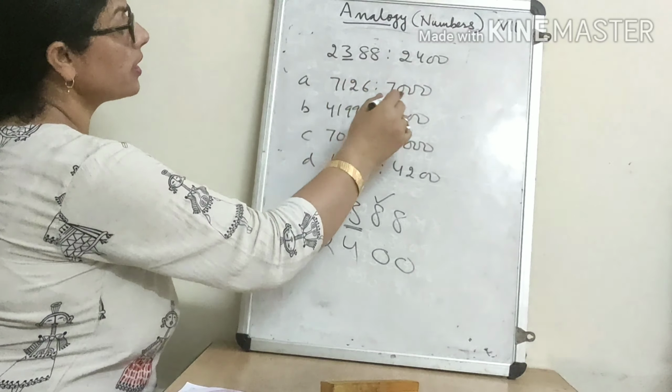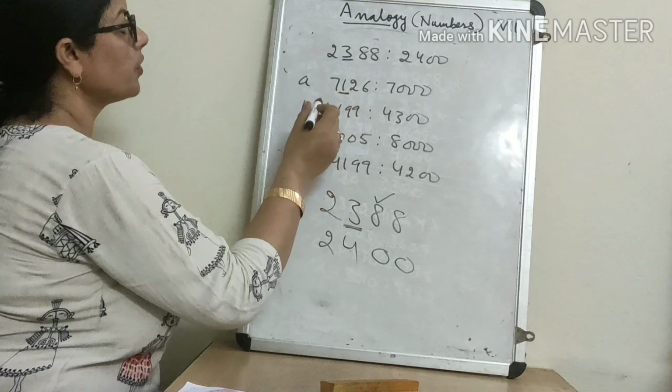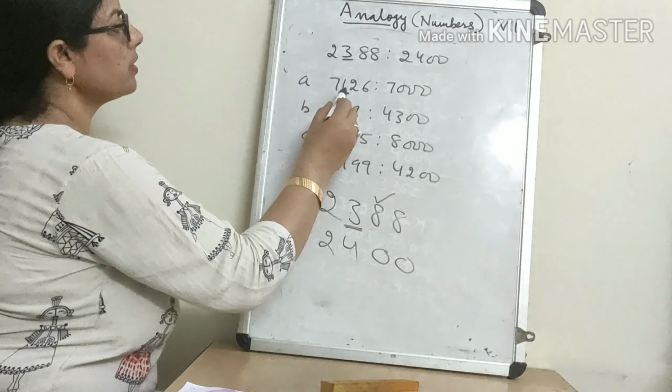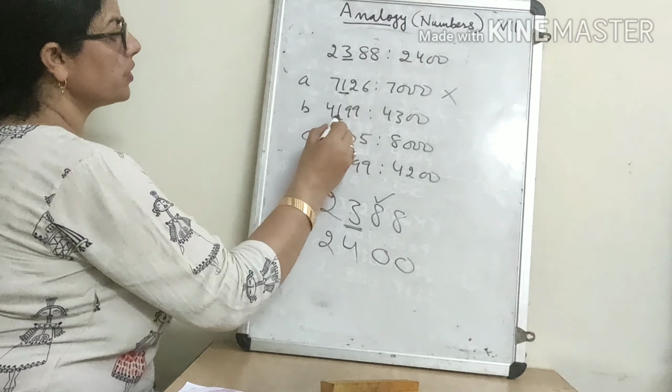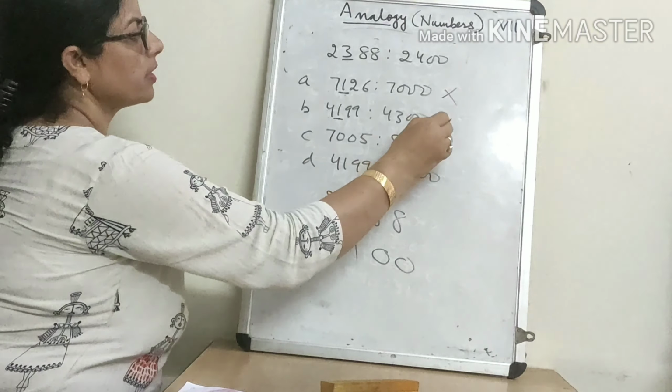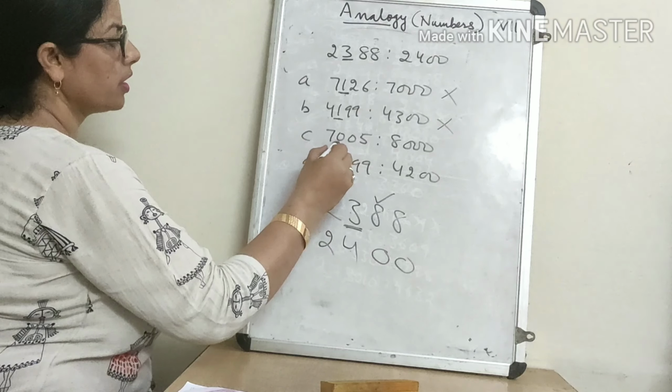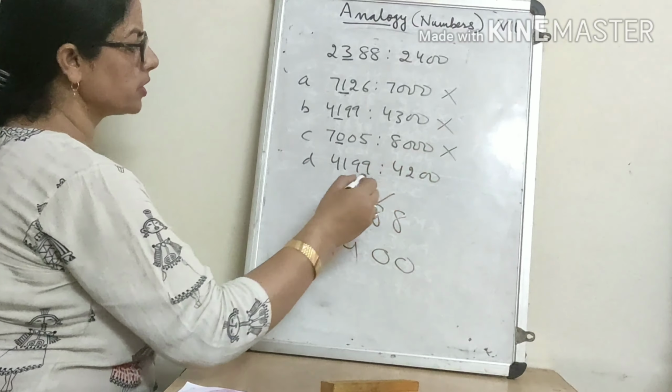So here also we will search the same way. If we round off this number, 7100 is not possible. Here if you round off this number, 4200 will be there. This is also not possible. Here if you round off this number, it is not possible.